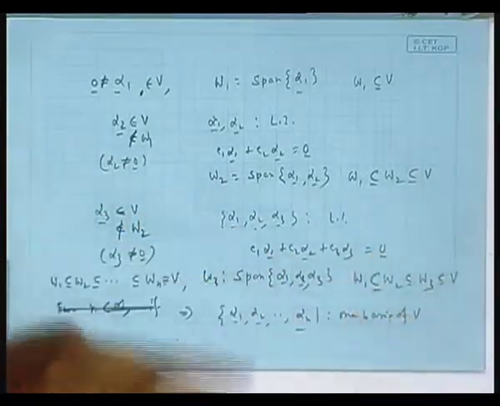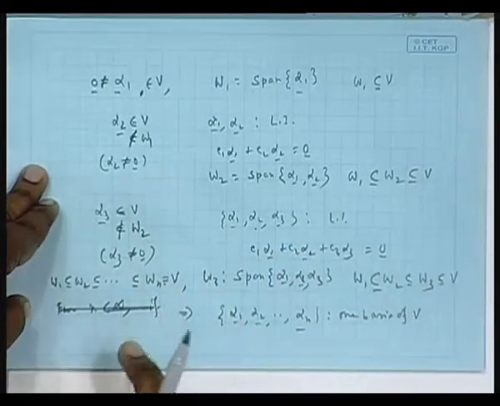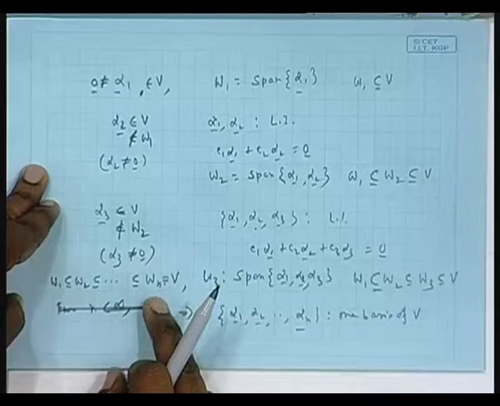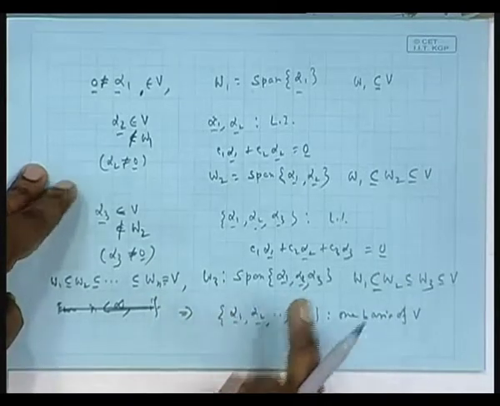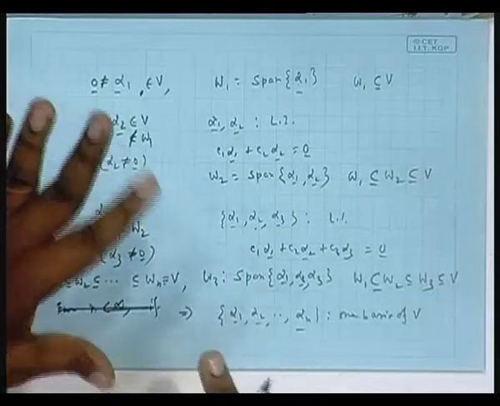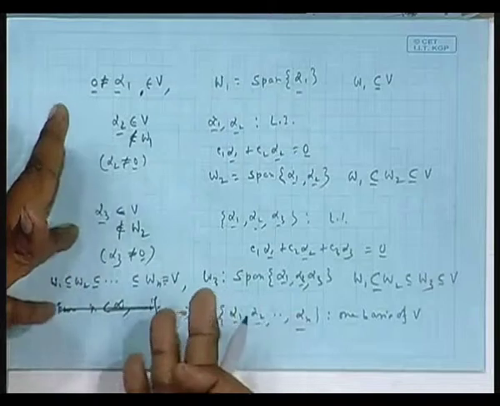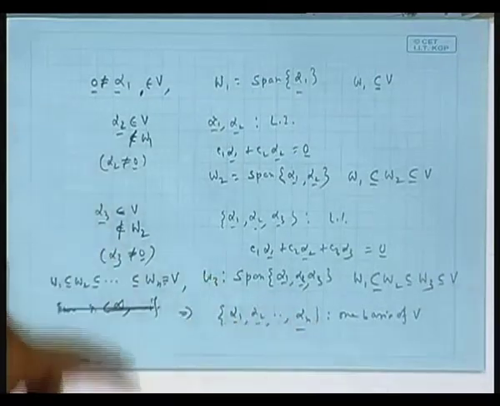So, finally, it will also coincide with V after some finite number of steps, and my claim is that the number of steps will still be the same n. That is, either it is alpha 1 to alpha n, or beta 1 to beta n, or could be gamma 1 to gamma n, the number is the same and that number is called dimension. It is a magic number independent of the choice of basis. But the basis does not have to be unique, as you can see. You can construct a basis in your own way, and there is infinite choice, right.